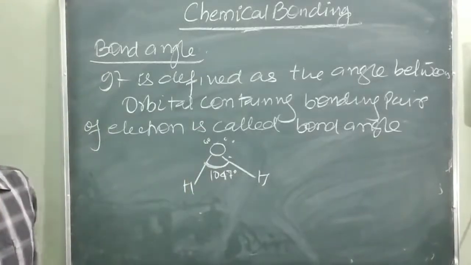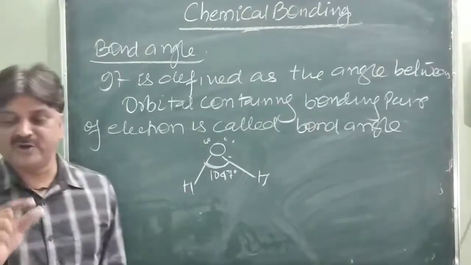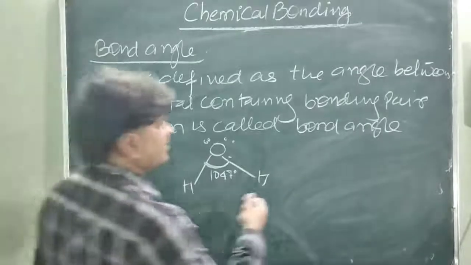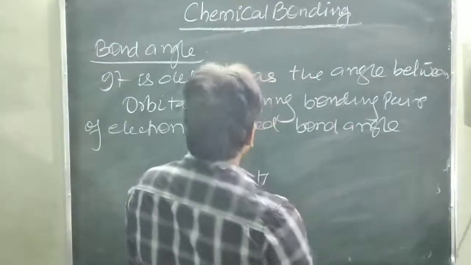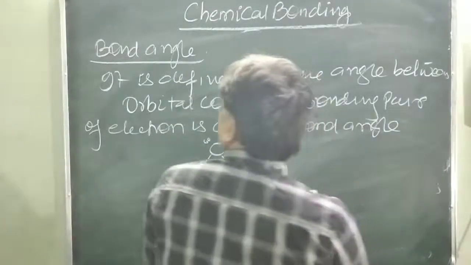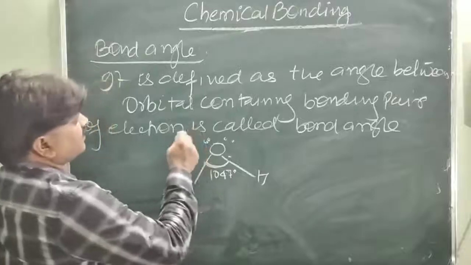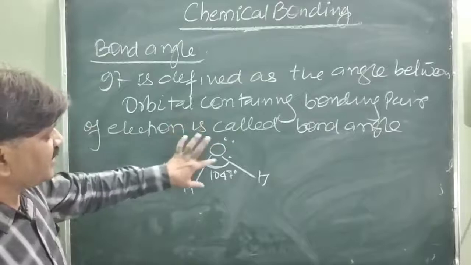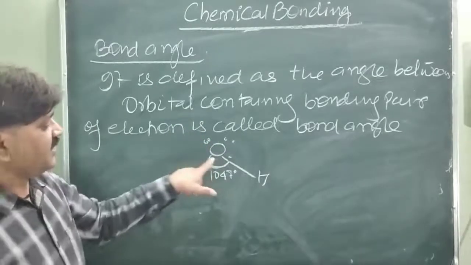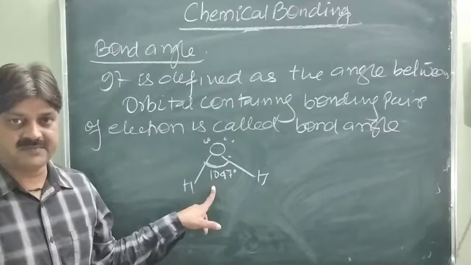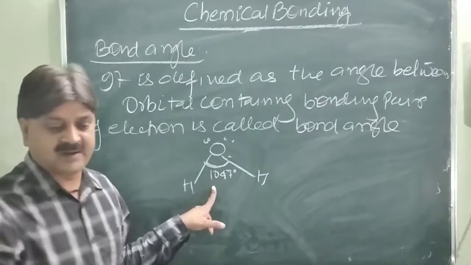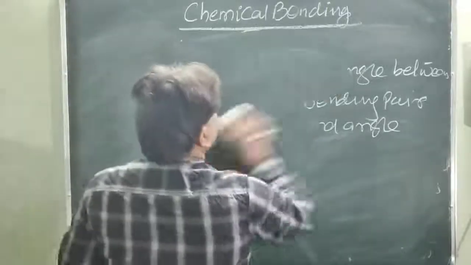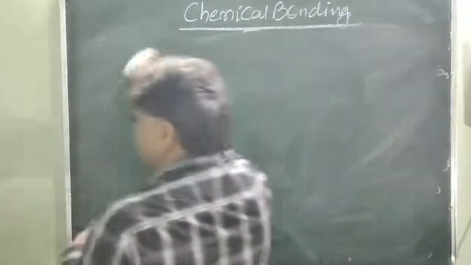Is it clear? The angle between the orbitals containing bonding pairs of electrons around the central atom in a molecule is called the bond angle. So the bonding pairs of electrons around the central atom define the bond angle. Is it clear? Next one, this is bond enthalpy.